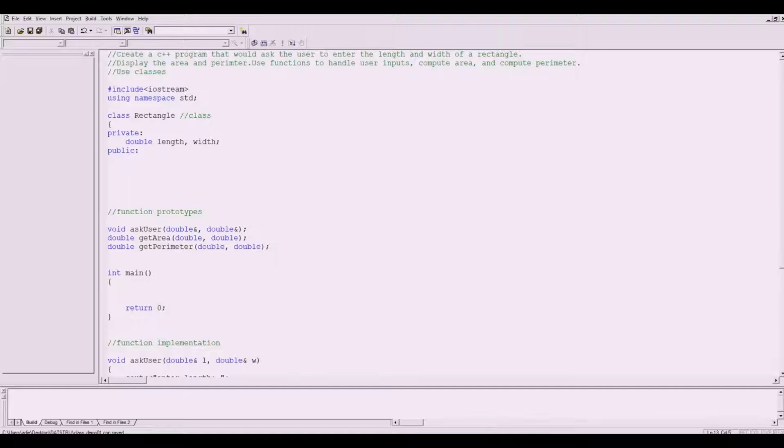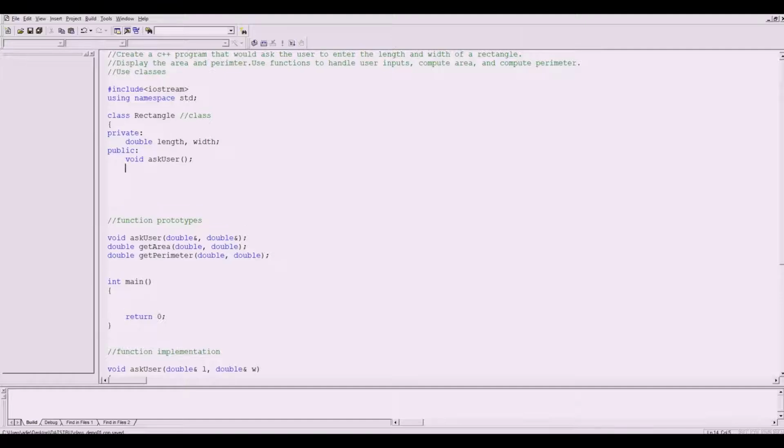Let me use the existing functions that we used on the structure and in the previous demonstrations. This time I have to include them as members of my class. So void ask user. Next would be double get area.